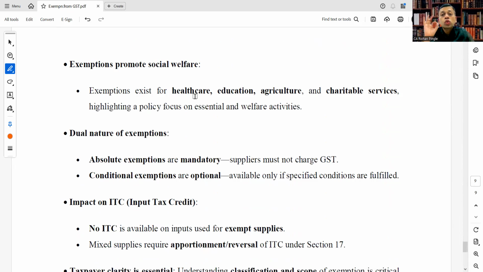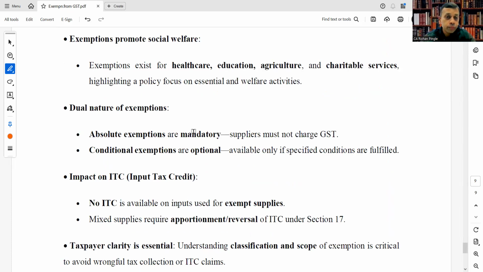Exemptions promote social welfare, correct? Exemptions exist for healthcare, education, agriculture, and charitable services, all of which are necessary, highlighting a policy focus on essential and welfare activity. Therefore, we can conclude that the exemptions promote social welfare, because the services covered, healthcare, education, agriculture, and charitable services, are exempted.